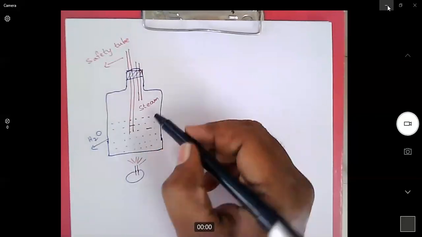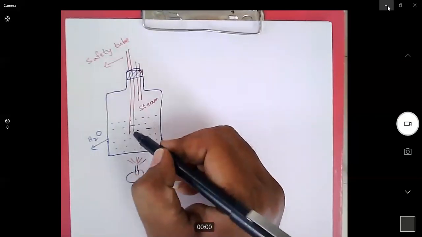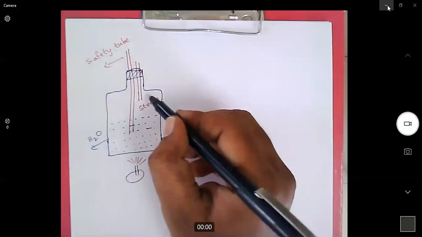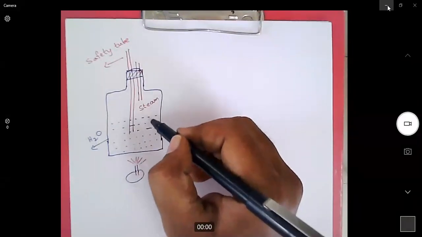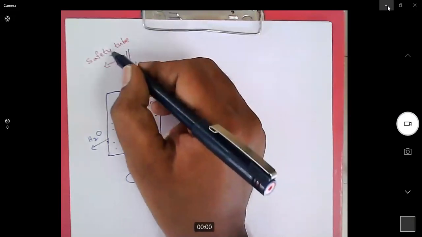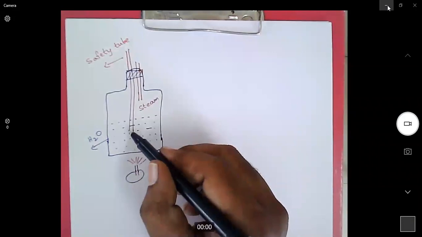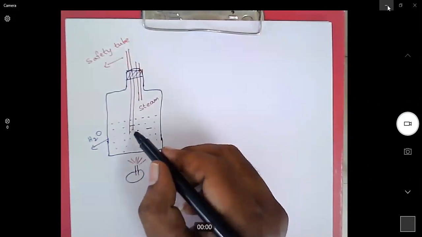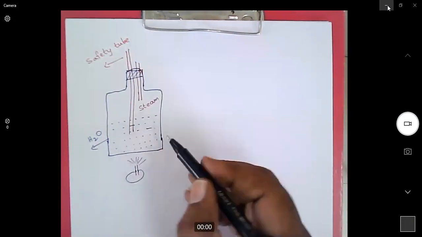So to avoid such explosions, we keep a safety tube. If the pressure increases to a high amount, it will push the water through the safety tube to the outside. That is why a safety tube is always installed in the steam distillation setup.